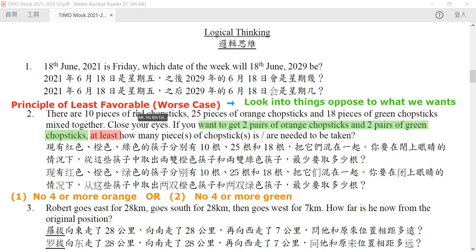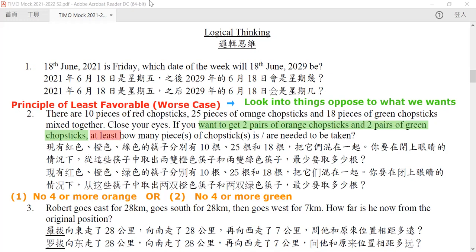Because we have 2 pairs of orange chopstick and 2 pairs of green chopstick. The direct opposite of it is that either you did not satisfy the first condition, so it means that there's no 4 orange chopstick, or you do not satisfy the second condition. That means that you have no 4, which is green.